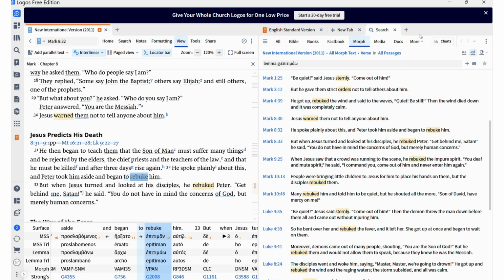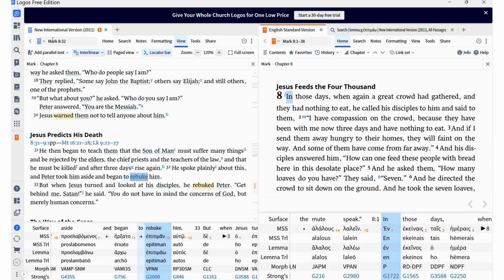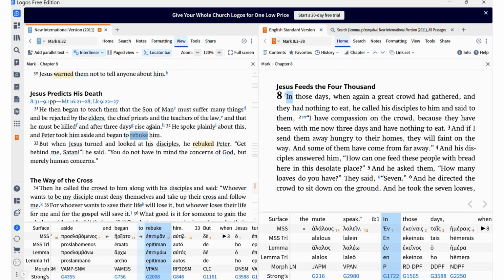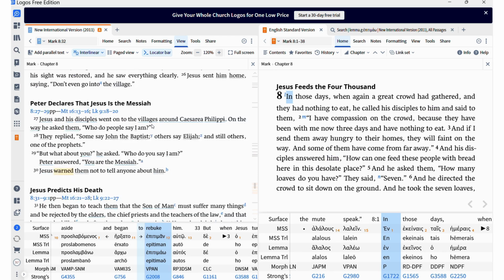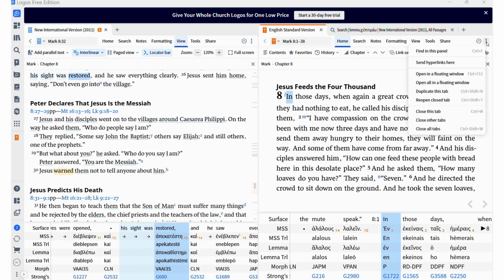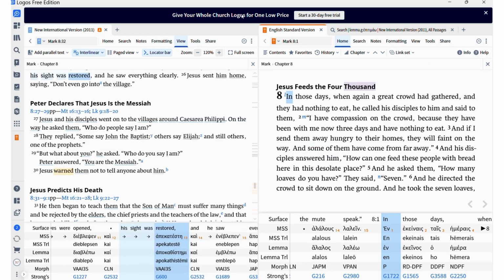There are many, many things you can do with Logos. I'm just teaching you the simplest. So let's say now you have two Bibles, yeah? I have ESV, I have NIV. If I want to move together, you see, I move the left one, the right is not linked. What I can do is I can link them together.